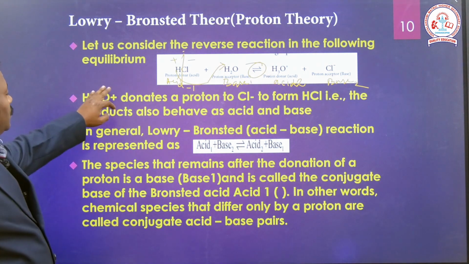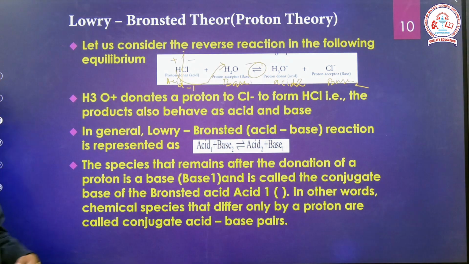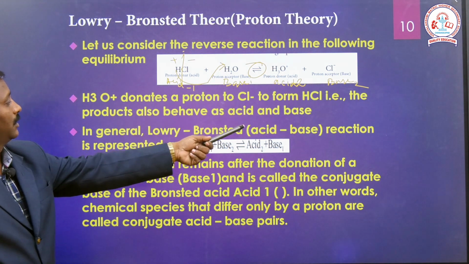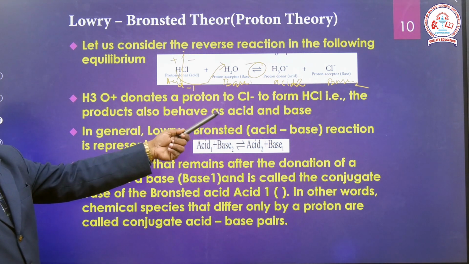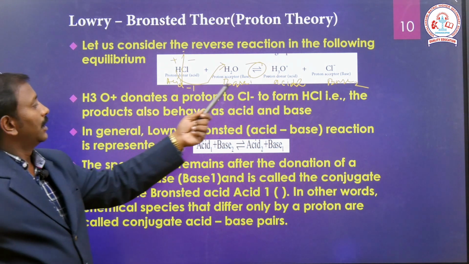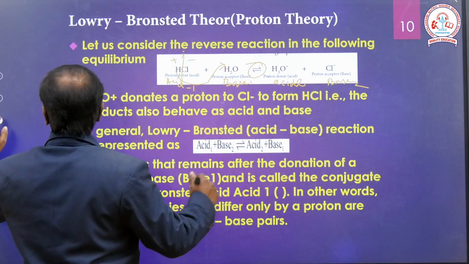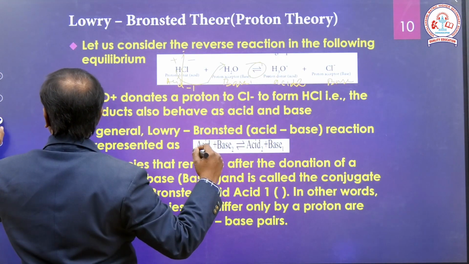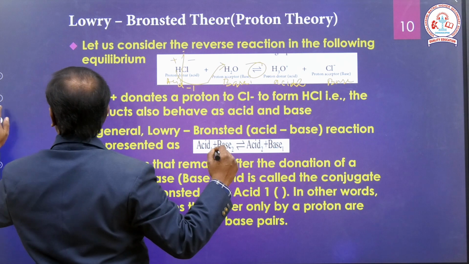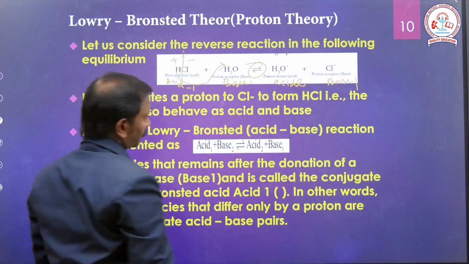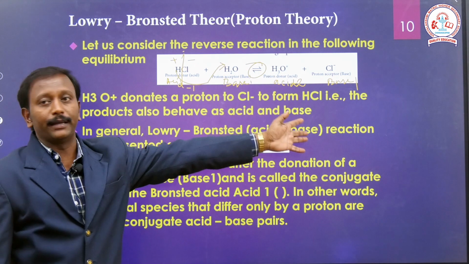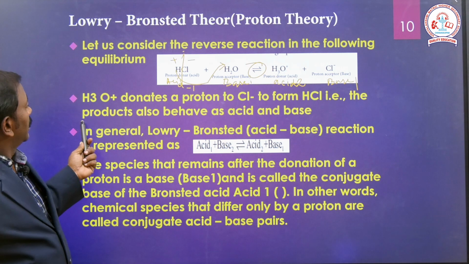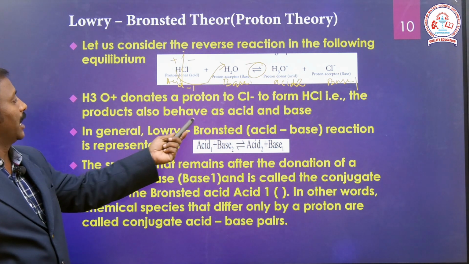Once again, you see H3O plus donates a proton to Cl minus to form HCl. The products also behave as an acid and a base. So this is base 1 coming from HCl. That's why we call this a base, base 1. Acid 1 will produce base 1. Right. And the products also behave as acid and base.